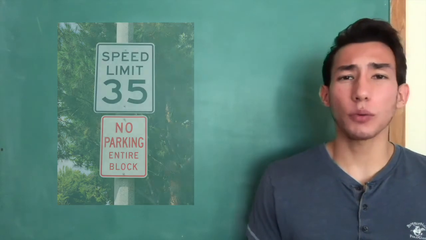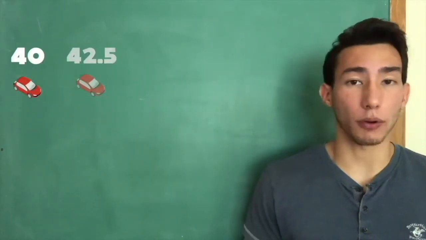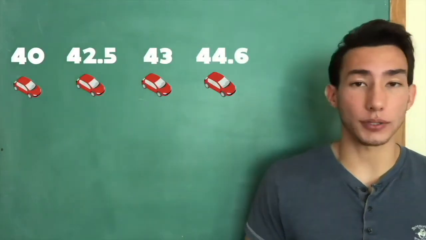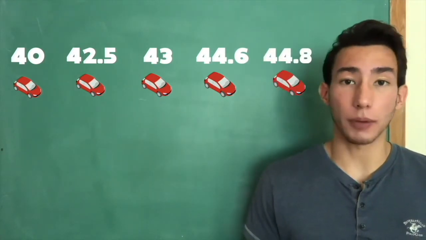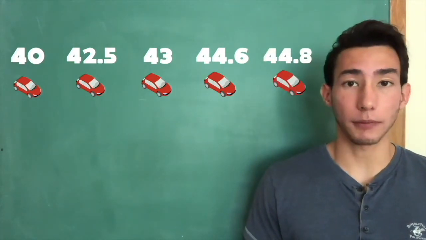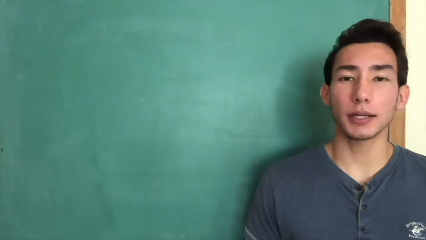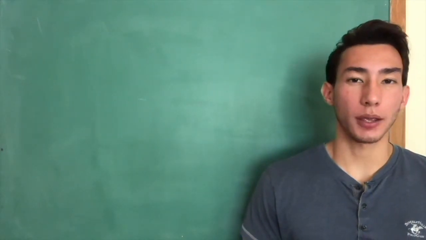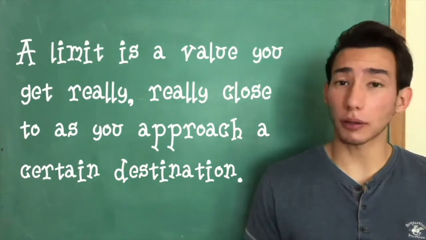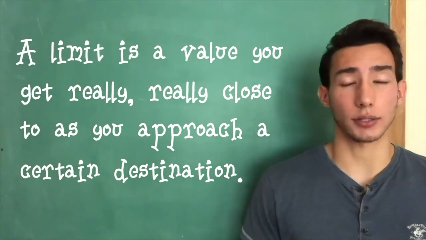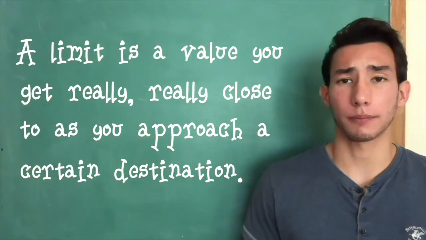Anyways, suppose we were to record the speed of every car on a road. I bet you could tell me what the speed limit is. Even if the cars never actually reach that speed limit, let's say we record speeds of 40, 42.5, 43, 44.6, and 44.8, you would be able to tell me that the speed limit is most likely 45. The same idea holds for mathematical limits as well. A limit is a value that you get really, really close to as you approach a certain destination. Let's take a closer look.